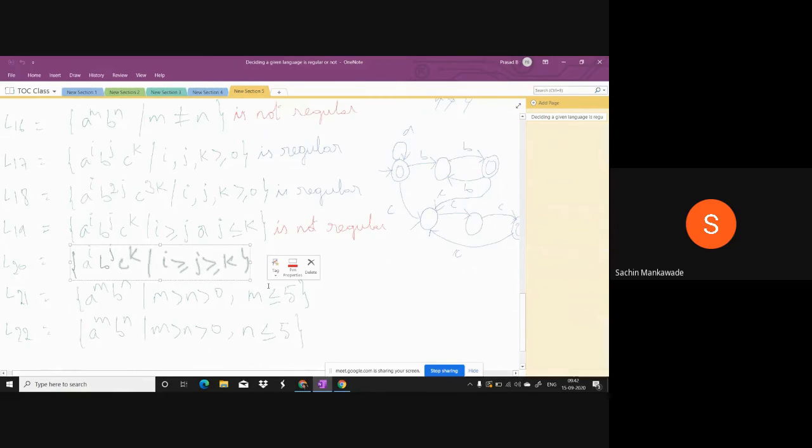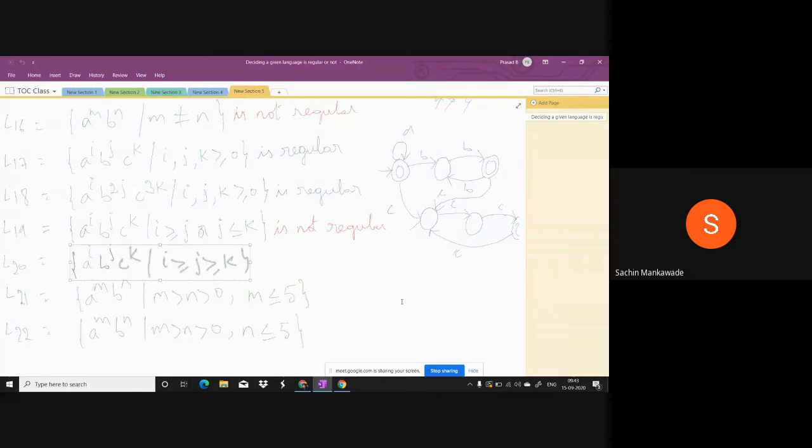L20, is this regular or not? Do you find the relation between a, b, c here? Here, a power i, b power j, c power k, all the powers are different, so no relation.